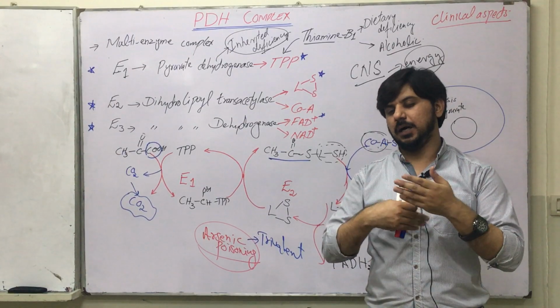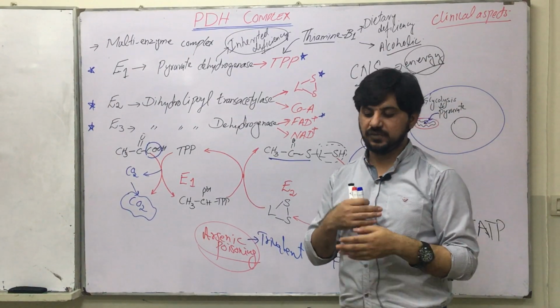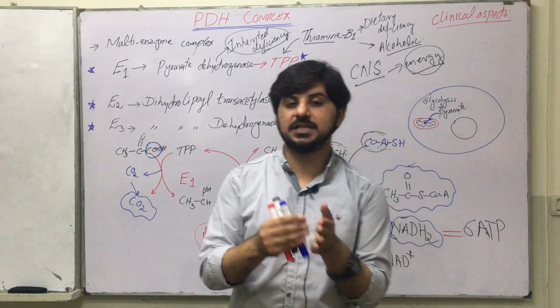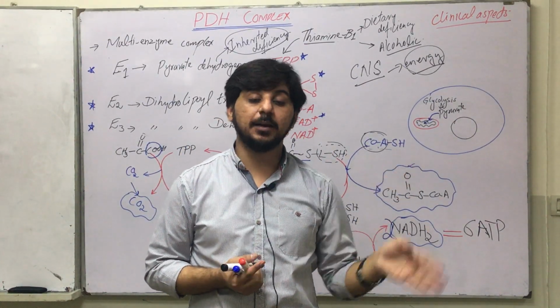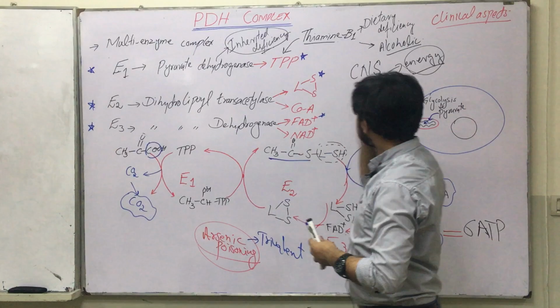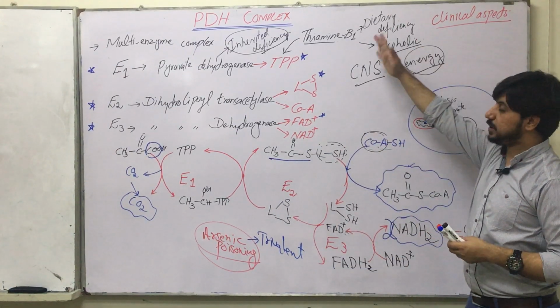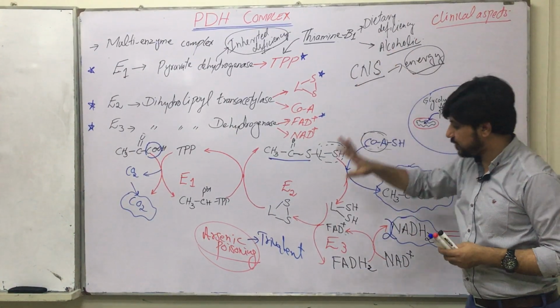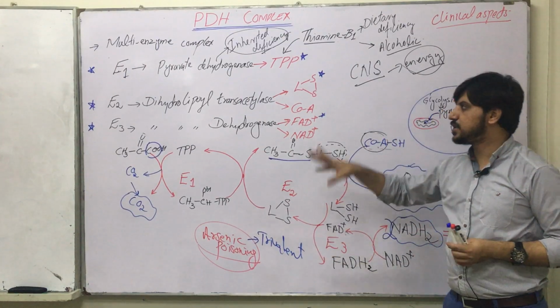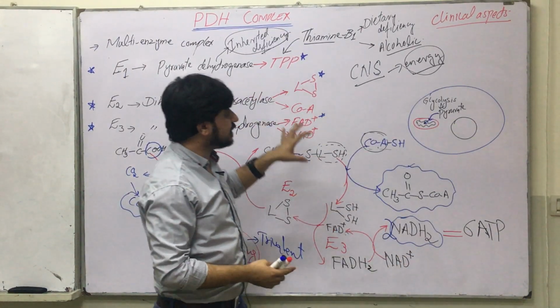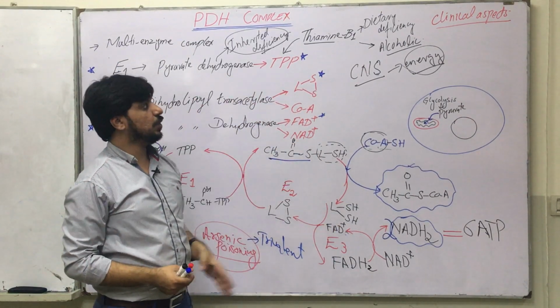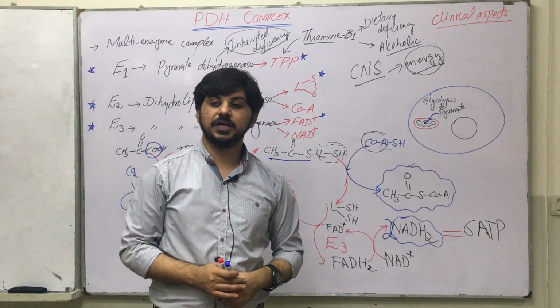In a few experiments, scientists have proved that B1 has an important role in causing optic neuropathy. So B1 is very important, and the trivalent arsenic can also disturb the PDH complex. So these were the clinical aspects that you must be well aware of.